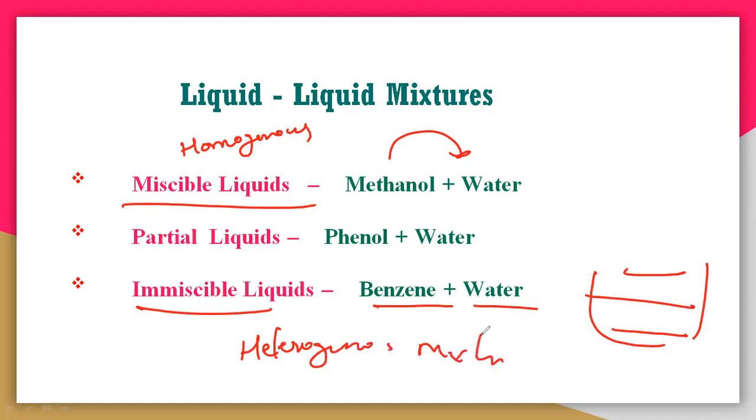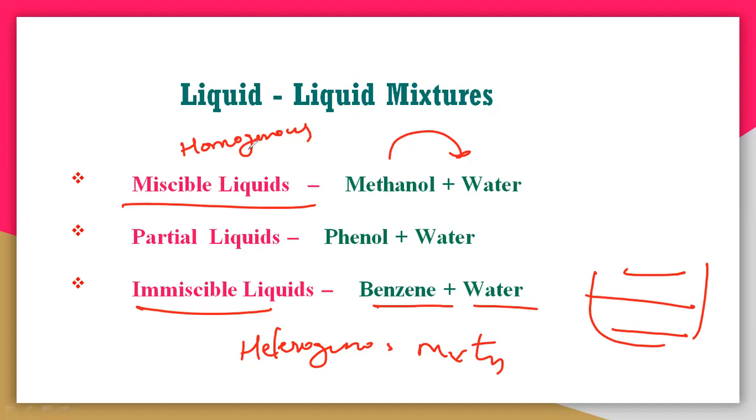Heterogeneous mixture. But what about the partially miscible liquids? Partially miscible liquids are also heterogeneous, because the phenol cannot completely dissolve in a water molecule. Partial means it is only somewhat dissolved in a water molecule. In this session we will discuss the miscible liquids. In miscible liquids, Raoult's law applies, so we will understand this law. Let us start with the miscible liquids, then partially miscible liquids and then immiscible liquids.